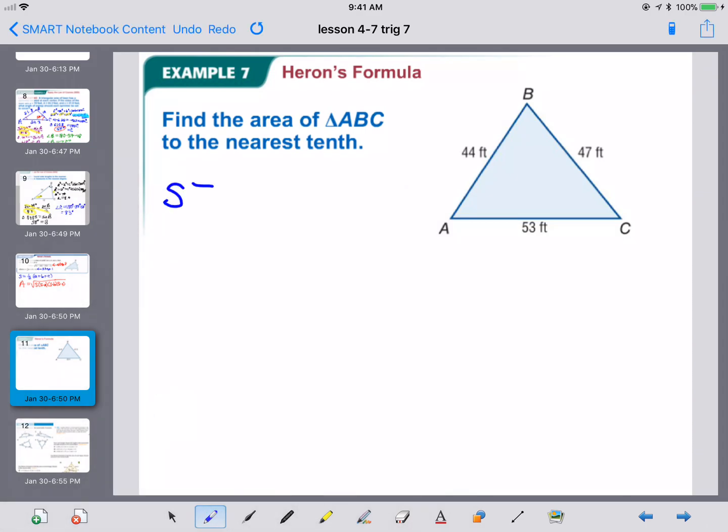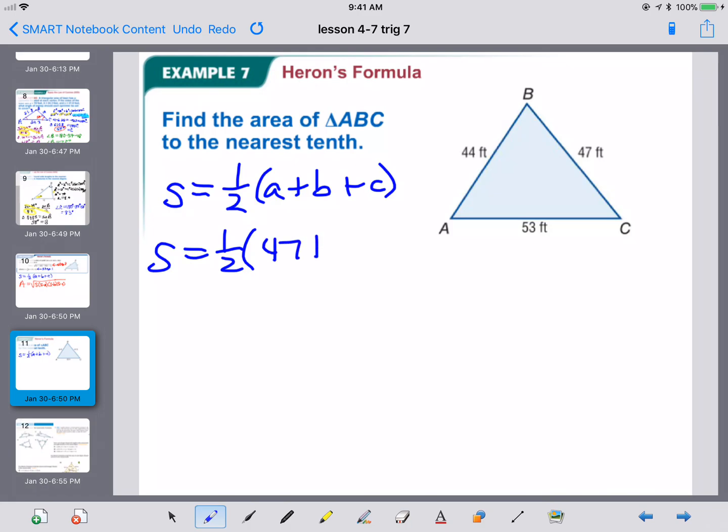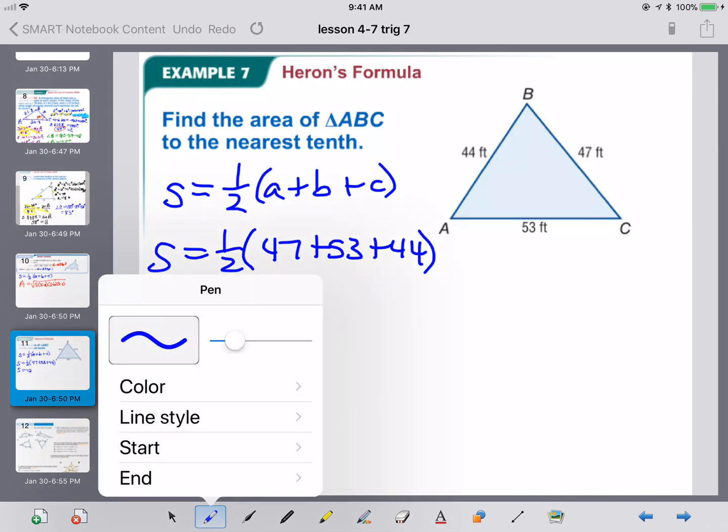So the first thing you want to find is S, which is 1/2 A plus B plus C, which is 1/2 47 plus 53 plus 44. Just make sure you add those all up, get a sum, and then divide it by 2. In this particular case, the answer for S is 72.